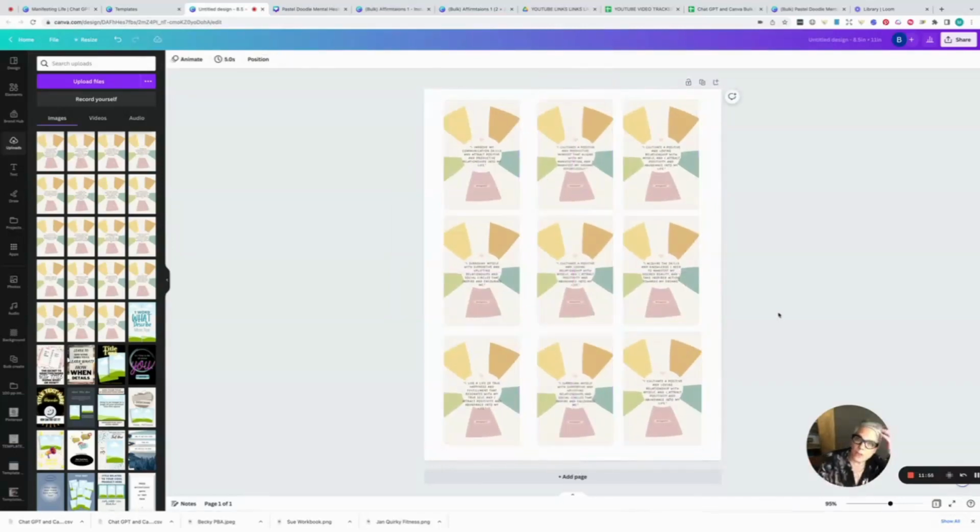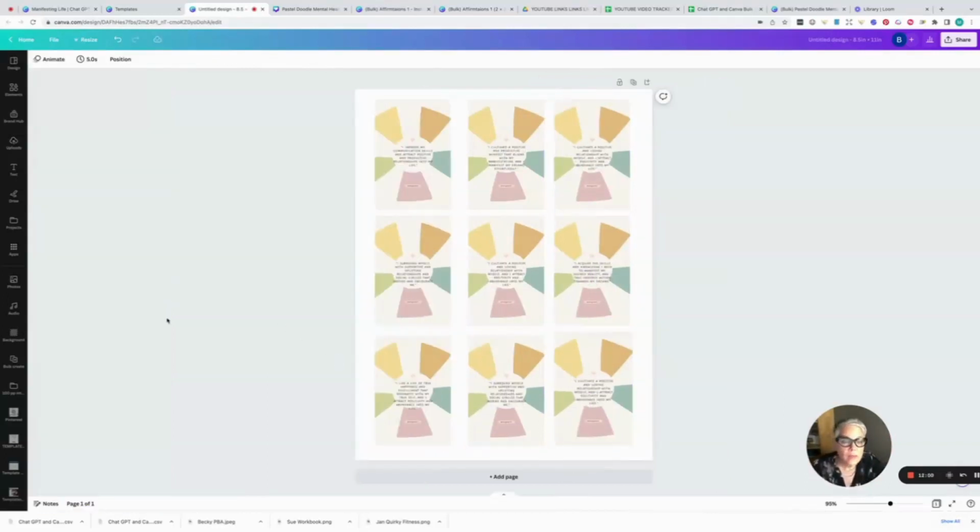you could sell, your customer could print and cut these out on their own. Okay. And then you would just download this as a PDF, and then they would just cut around and they would have them. So it's really some great things you can do, some great products. Look, we're at like 10 minutes or so, and we've made a couple different products.